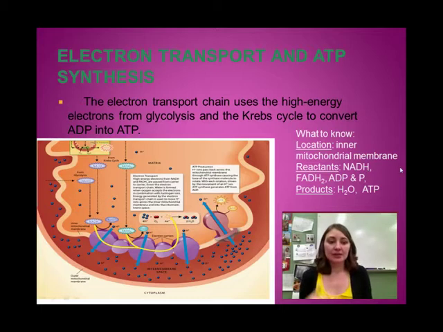It starts with NADH, high energy electron carriers, FADH2, another high energy electron carrier, ADP, and inorganic phosphate. What we produce is water, which is a waste product of cell respiration, and ATP, which we can use to do work. Notice that we have a ton of hydrogen ions on one side of the membrane and not very many on the other. So this takes energy to pump those hydrogen ions against their concentration gradient. That energy comes from all those electrons that we collected throughout the other processes.